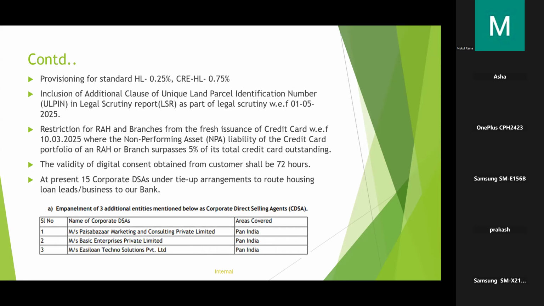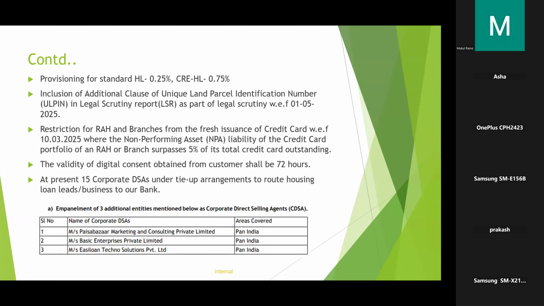Now, at present, 15 corporate DSAs under tie-up arrangements are there under Canara Housing Loan. We already studied that we have one Canara Vehicle corporate DSA, that is Girner Software Private Limited, Cardeco. But we have 15 corporate DSAs for housing loan routing tie-up arrangements. From this year onwards, we have empaneled 3 additional entities: Paisa Bazaar Marketing and Consulting Private Limited, Basic Enterprises Private Limited, and Easy Loan Techno Solutions Private Limited.